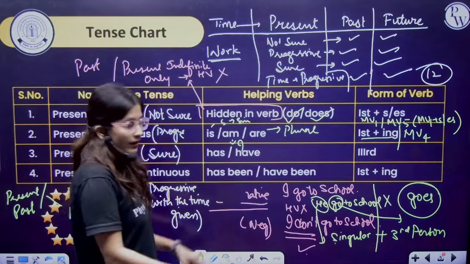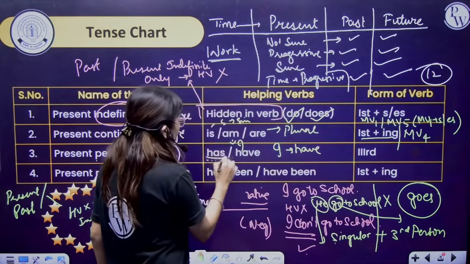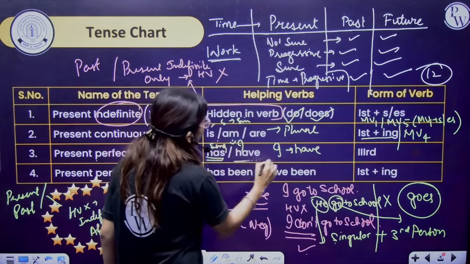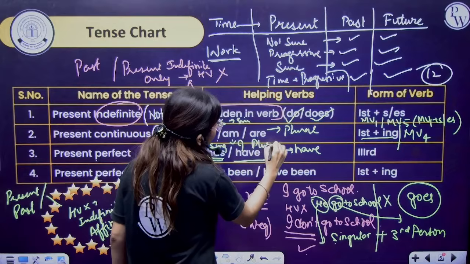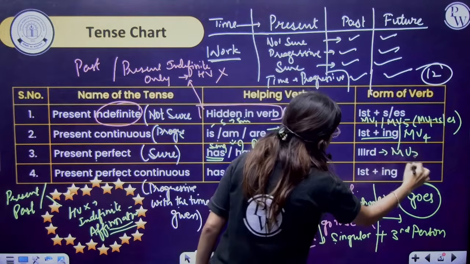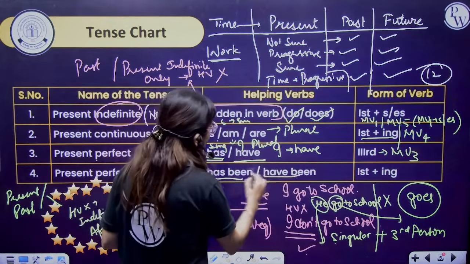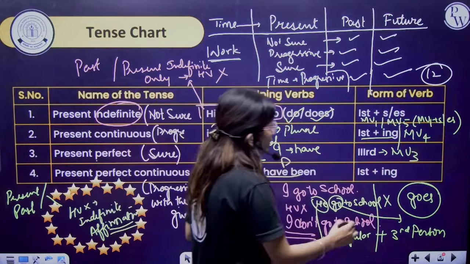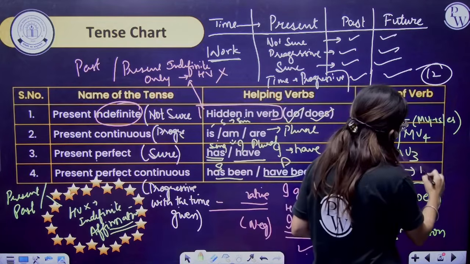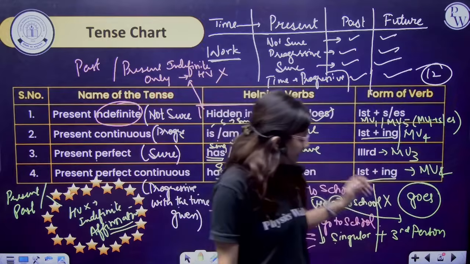Perfect: has or have. We write "have" with I, fine, "has" with singular, "have" with plural, and here it will be the main verb third form. Now perfect continuous means "has been, have been," singular, plural. Here it will be the main verb fourth form, first form plus ing. That is the present.